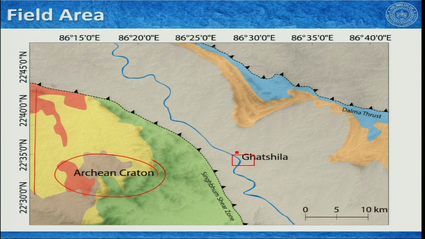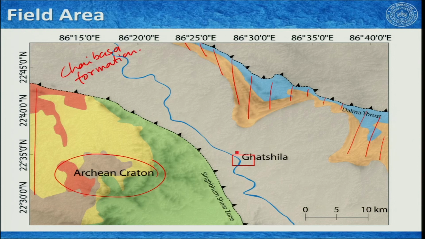Then we have this Dalma thrust here, and this is the Dalma volcanics, this blue and pale burnt sienna color. In between we have the Chaibasa formation, this one. A river, the Subarnarekha, is flowing from northwest to southeast, and it passes by a town called Ghatshila, which is our field station or field location.